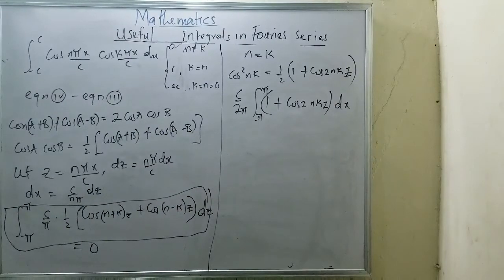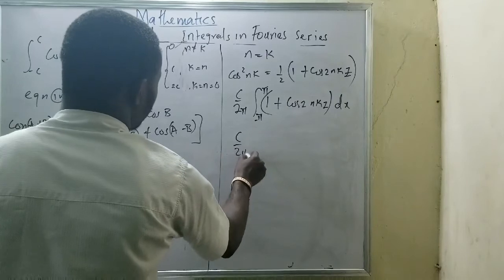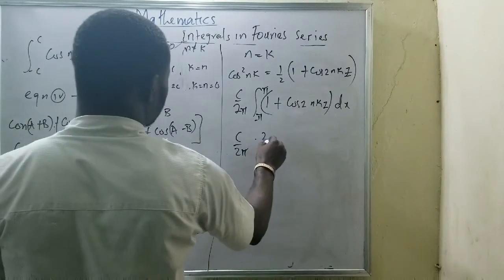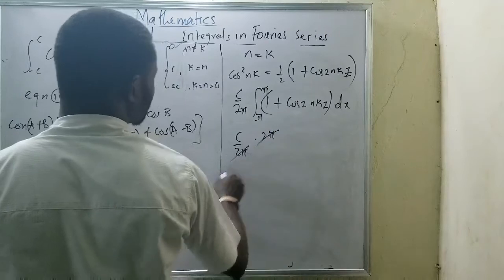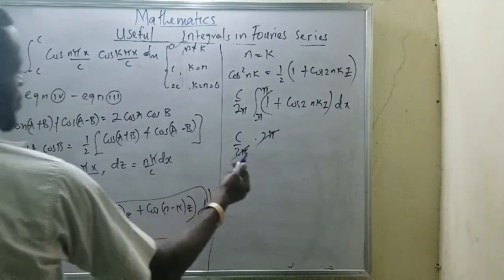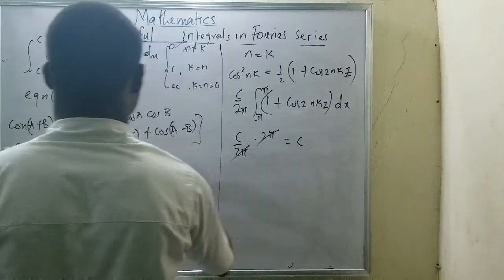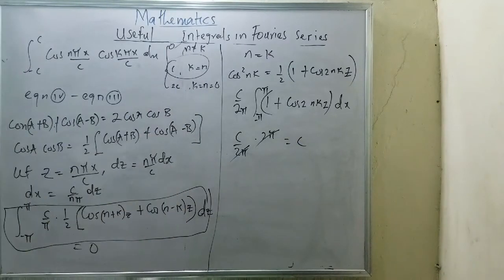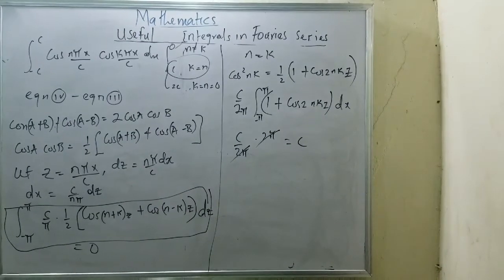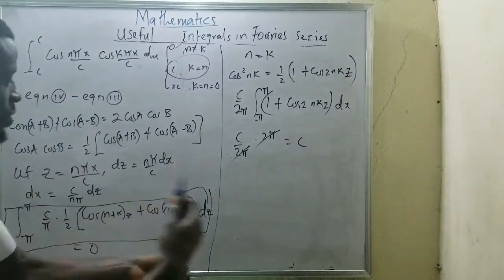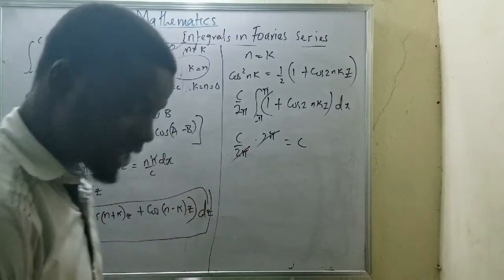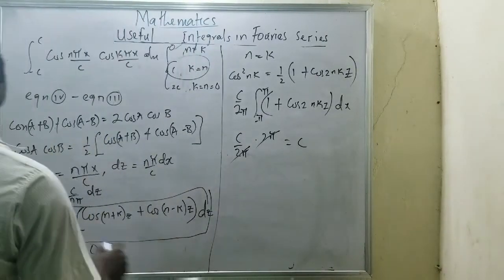Now, when you do all this, you will notice that by so doing this, you have something very good for yourself. After you integrate, you'll be having 2 pi, and this will cancel because one will give us 0, and you also have something which equals c. I've got a lot of steps, but you have to understand what I'm trying to say here: integration is the logic behind it.